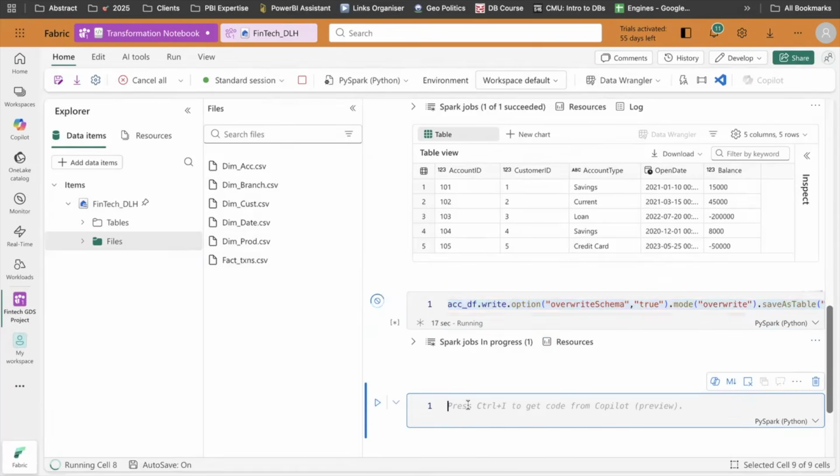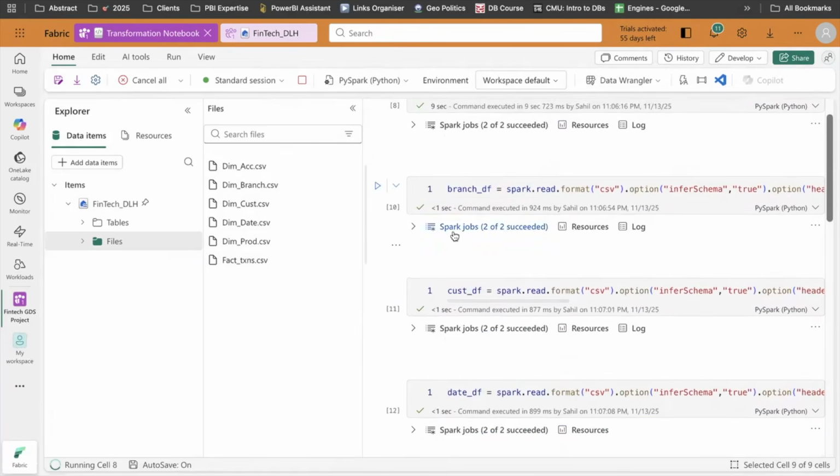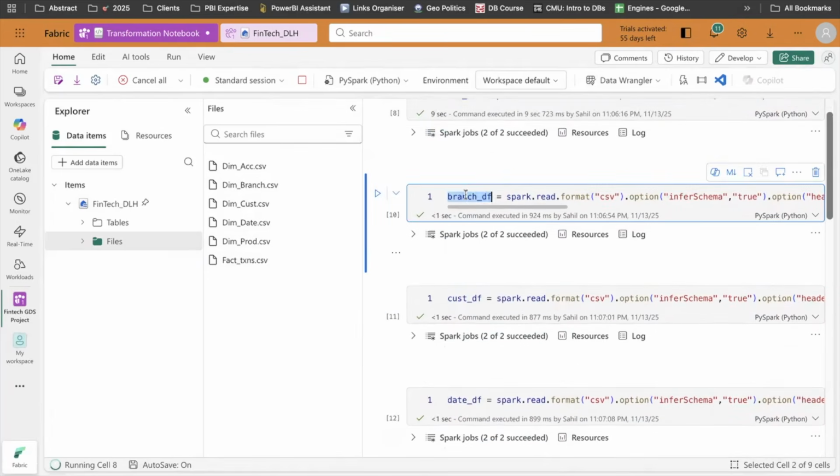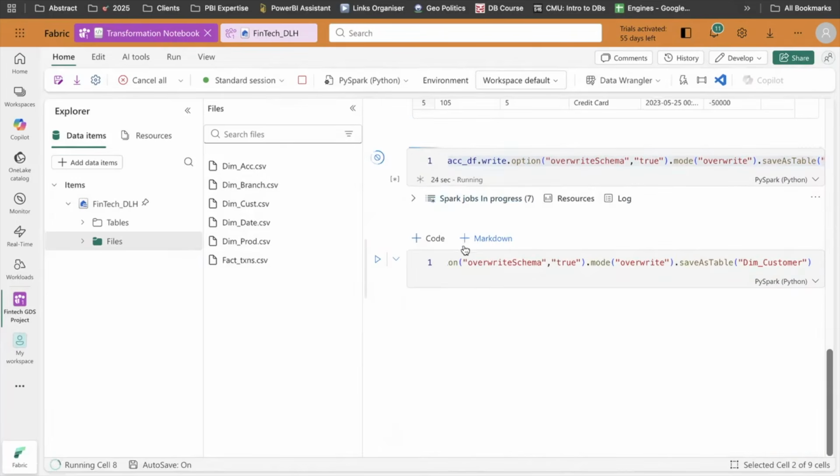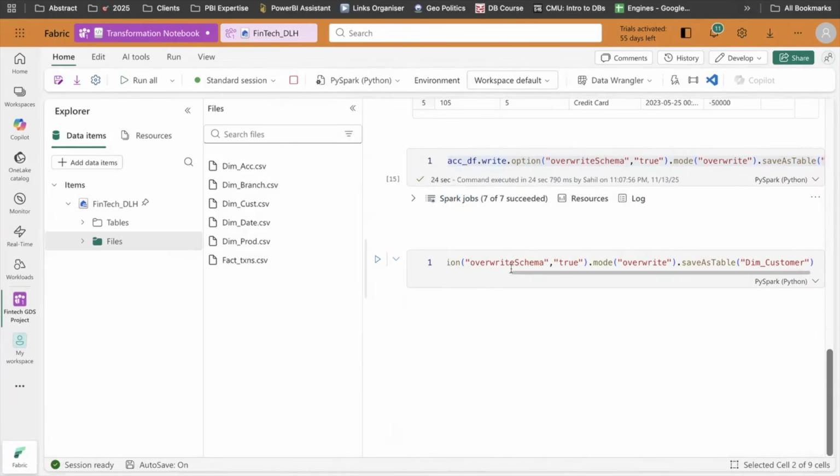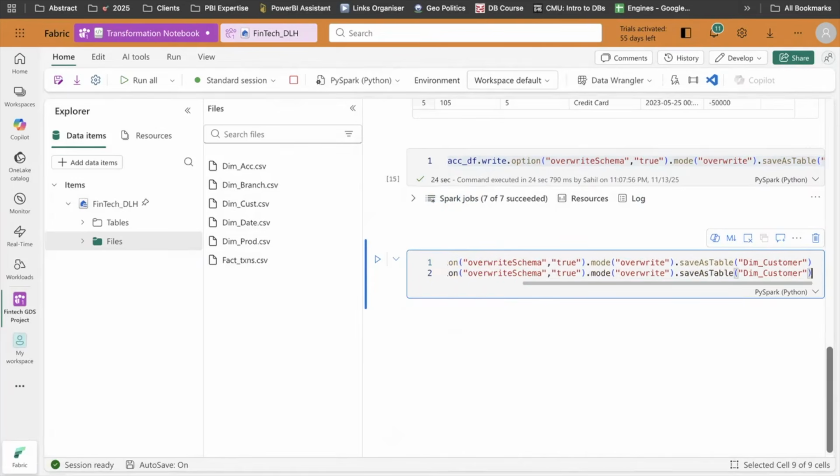Meanwhile, I will replicate this for the others. We have branch, we have cust, account. We have branch, we have cust. This will go in my table as branch.